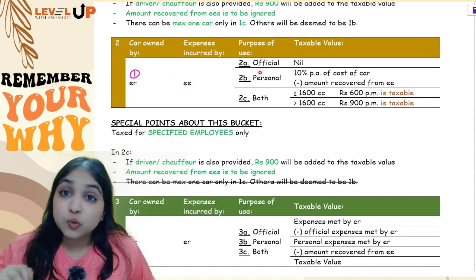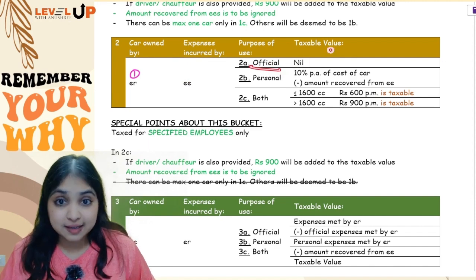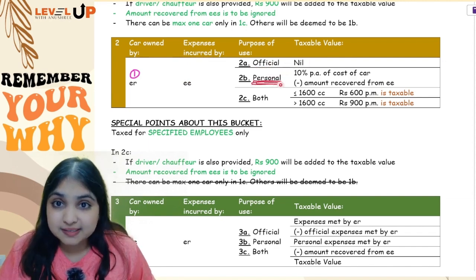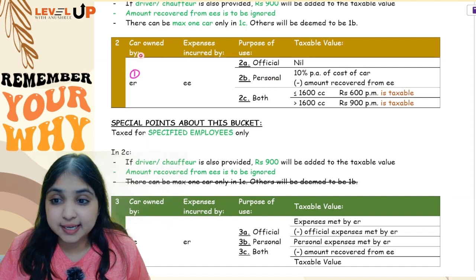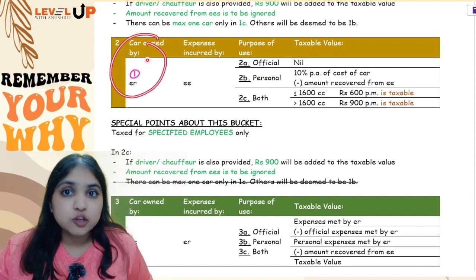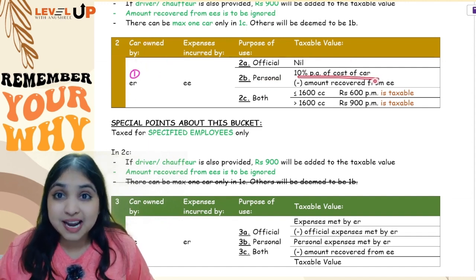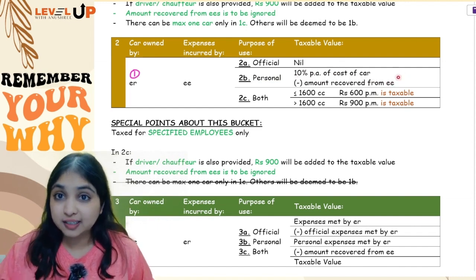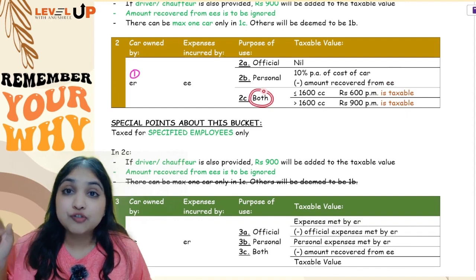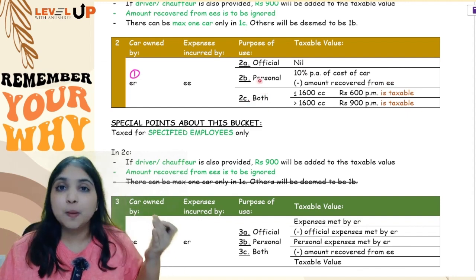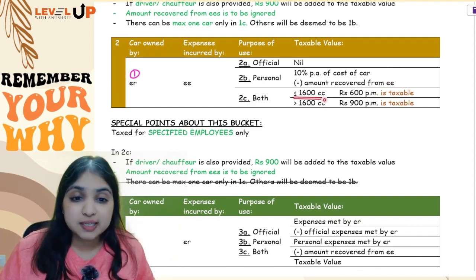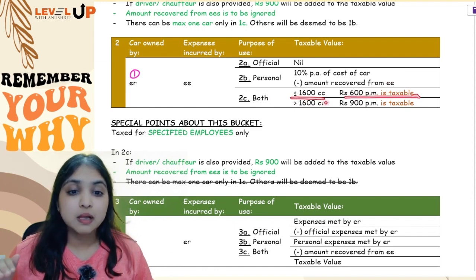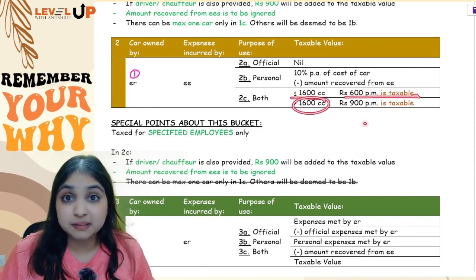So if the employee is using that car for only official purposes, nothing is taxable. If he is using it for only personal purpose, you will see how many benefits he is getting. Only one benefit he is getting, the car. So for the car benefit, you will take 10% per annum of the cost of the car. You will subtract whatever amount the employee has paid to the employer, you will get the taxable value. But if the car is being used for both purposes, then it depends upon the cubic capacity of the car. Up to 1600 cc, 600 per month will be taxable. More than 1600 cc, 900 per month will be taxable.